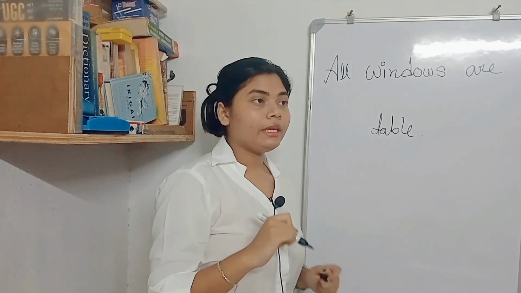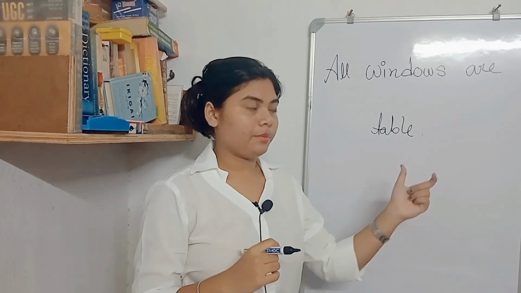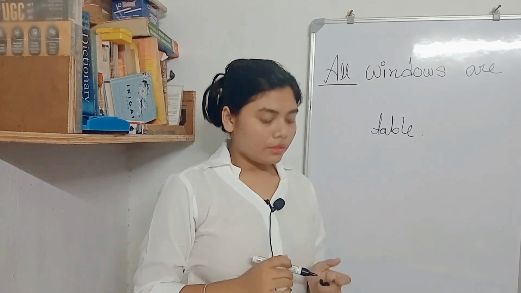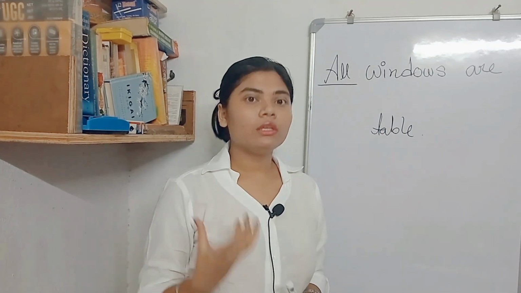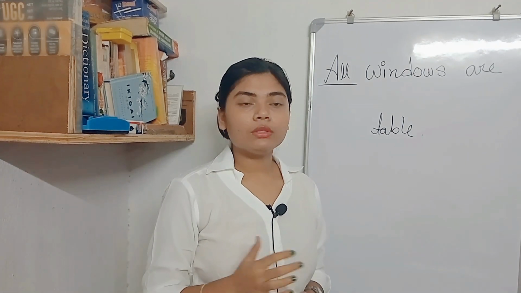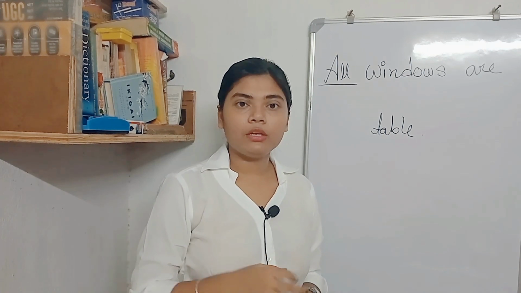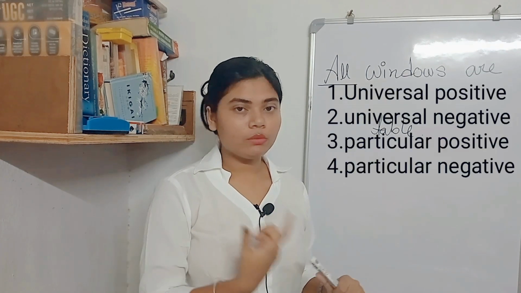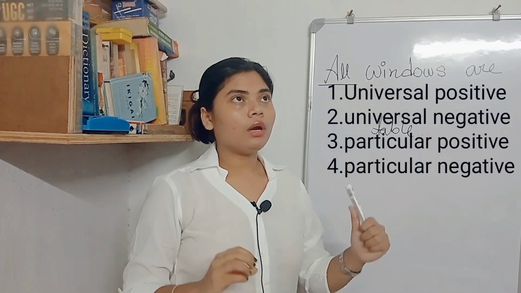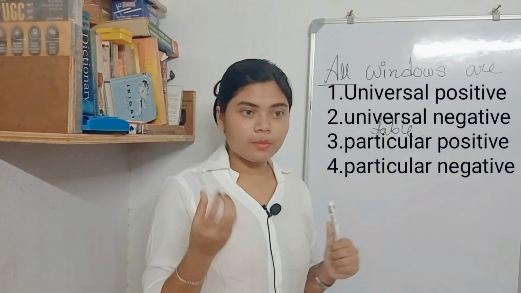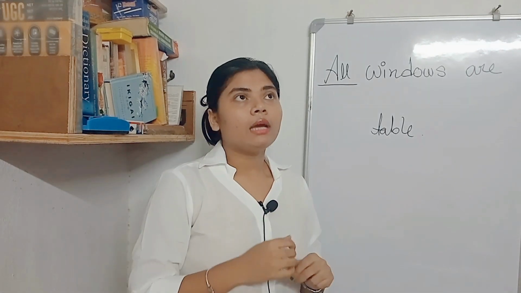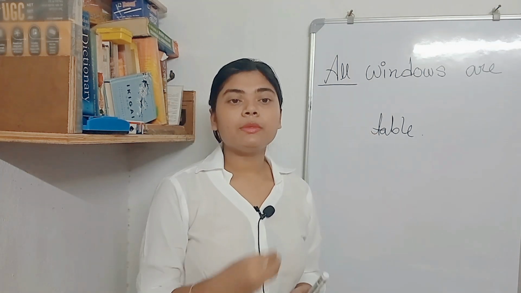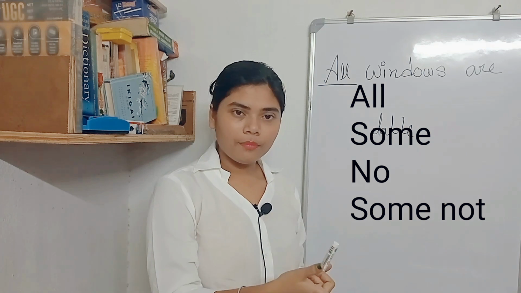Here you have to understand the structure of the statement. Here, all means quantifier. Now what is quantifier? When we denote some quantity, for example, categorical syllogism is further divided into 4 parts: universal positive, universal negative, particular positive and particular negative. How can we understand whether it is particular or universal? We understand it by the quantities, that is, all, no, some and some not.